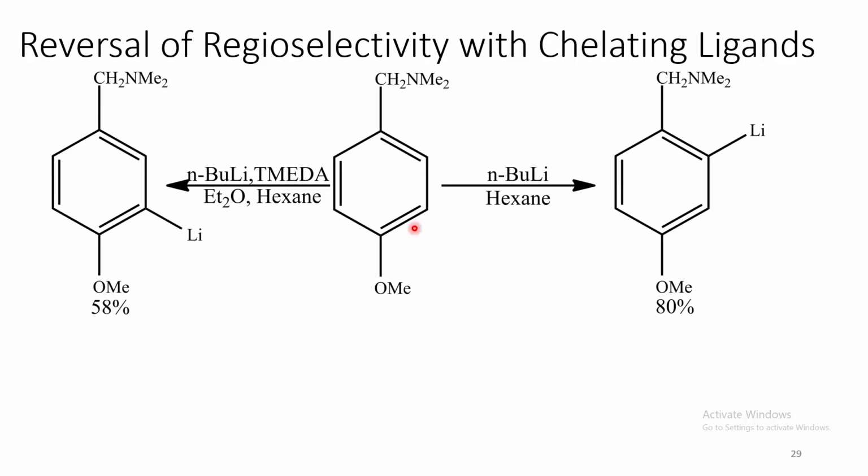Now, how do we change the regioselectivity with chelating ligands? If we look at this reaction, in absence of any chelating ligand, the metallation occurs ortho to this nitrogen substituent. Whereas in presence of TMEDA, lithiation occurs predominantly ortho to this oxygen substituent. This can be explained like this.